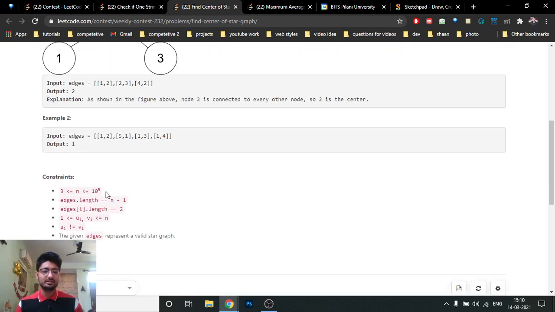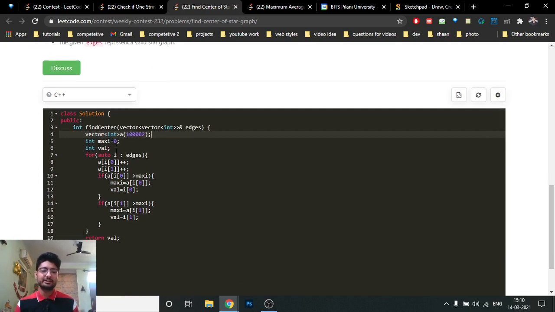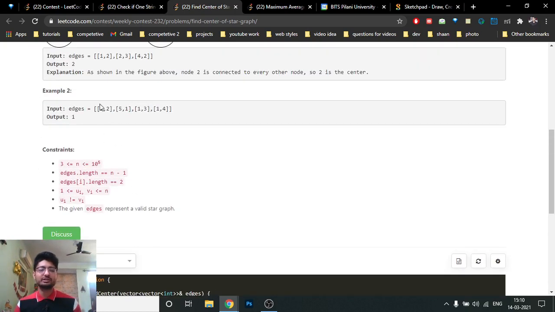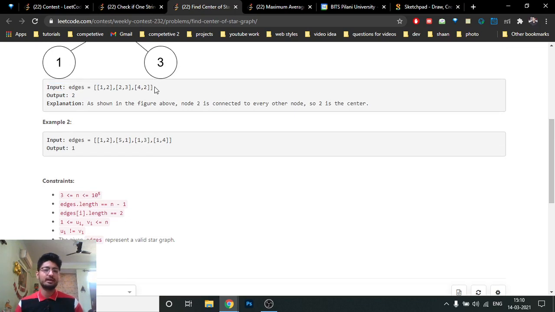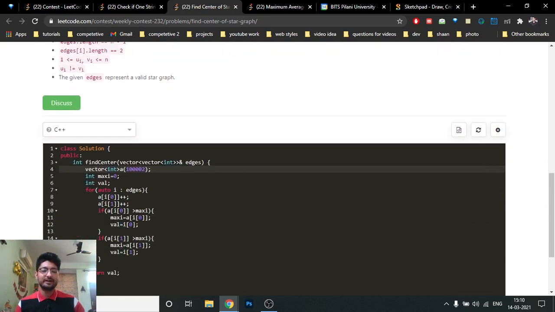Okay, so as you can see, n is up to 10 to the power 5. So what I have done here is make a vector of size 10 to the power 5 and iterate over all the edges and find the frequency of every node. Because the node which is connected to every edge is actually the center node, and it has the maximum occurrence because it is present with every edge. So I'm just incrementing every number's value in this vector and then checking what is the maximum value among all.